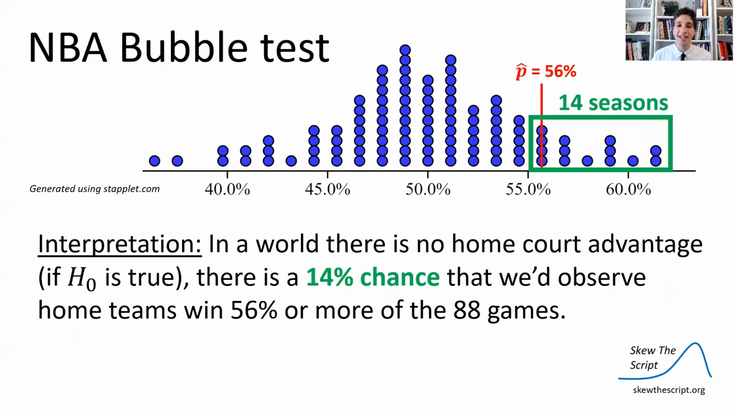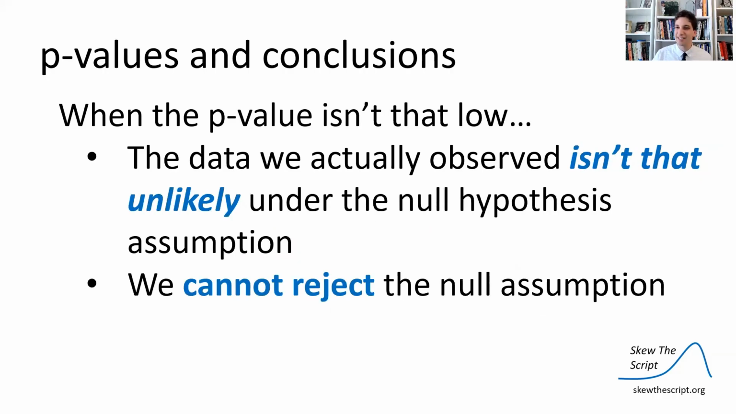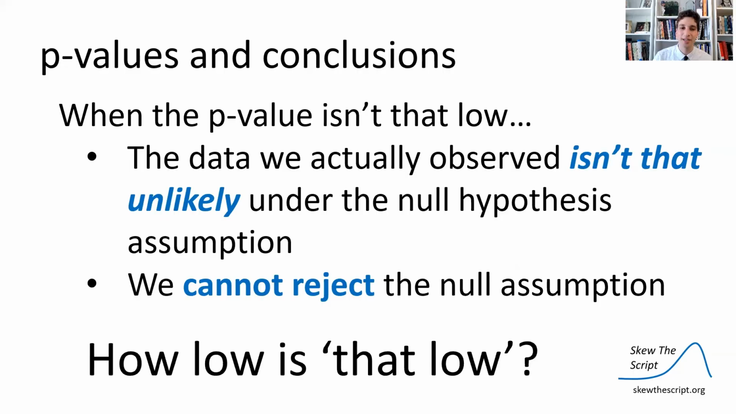And the way we can interpret it is, in a world where there was no home court advantage, the null is true, assuming the null is true, there is still a 14% chance that we'd observe what we saw in the real world. The home teams won 56% or more of the time. So when the p-value is low, that means the data you observed in the real world is unlikely under the null assumption. So that means you can reject the null assumption. If the p-value isn't so low, it's kind of high, the data we observed isn't that unlikely under the null. We cannot reject the null assumption.